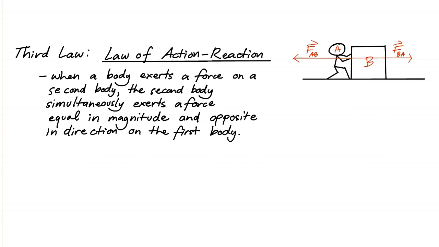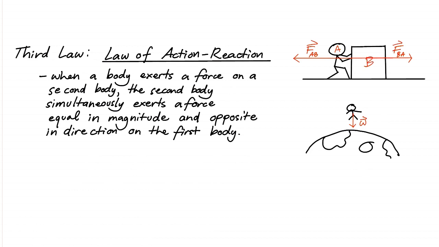We can also see that to be true for any kind of force. So, that is also true for gravitational force. So, you see here, if you have a person that is falling towards the earth, we said that if this person has mass, then it will experience a gravitational force. This is what we called the weight. So, this is what the person will experience, and this gravitational force is from the earth. Okay? So what Newton's third law is telling us is if this force exists, then there is also a force that is a reaction to this. If this is our action force, there will exist a reaction force.